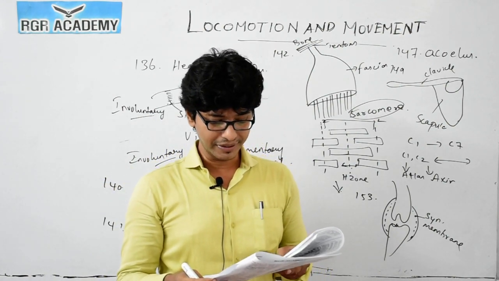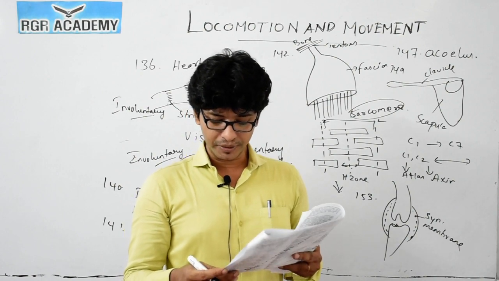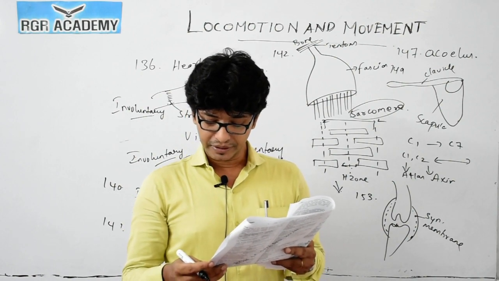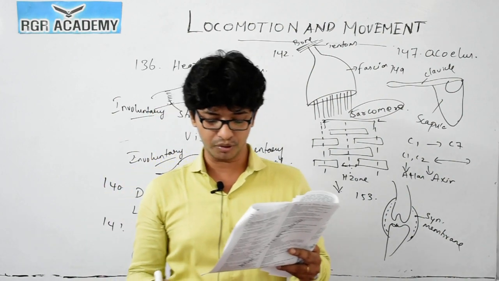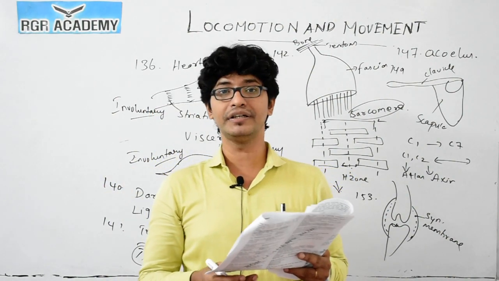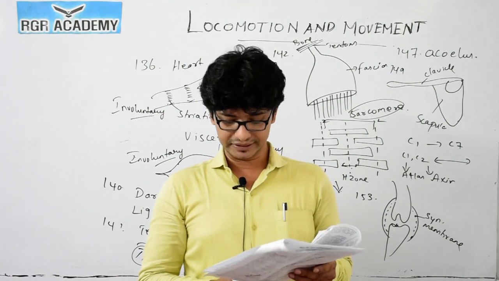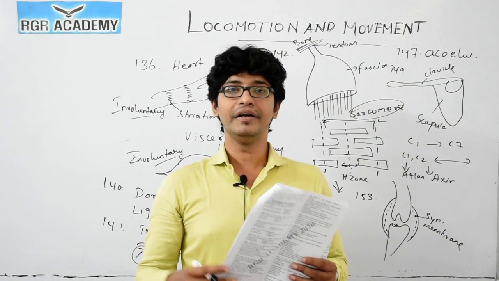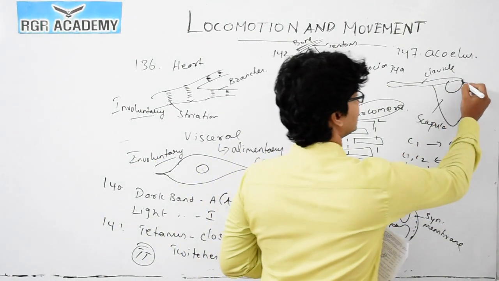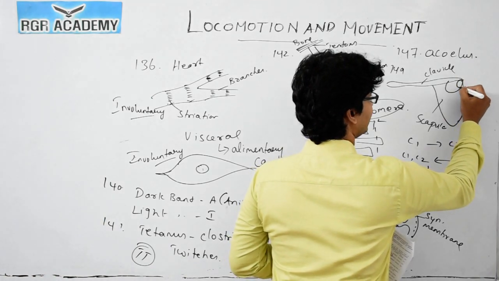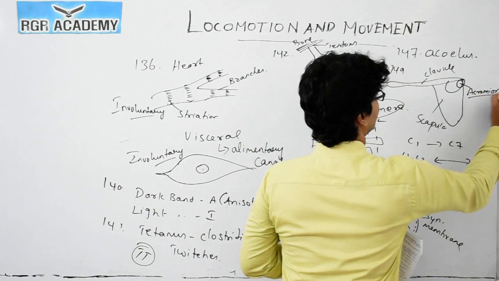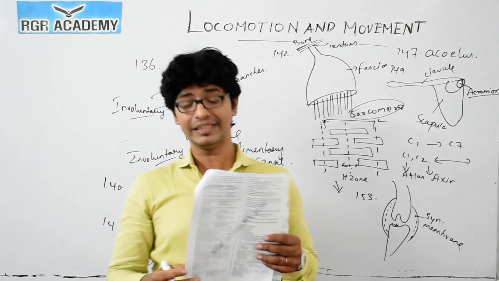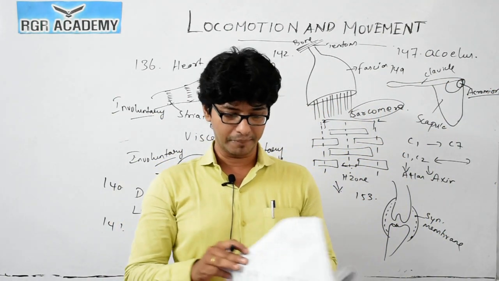Question number 163. An acromion process is characterized in case of where you could see the acromion process, we could see in the pectoral girdle. Acromion process that you could see in case of pectoral girdle, where you could see this acromion process, there you could see the glenoid cavity I told you, right? Here you could see the acromion process in the pectoral girdle. This is a characteristic feature of the mammals.